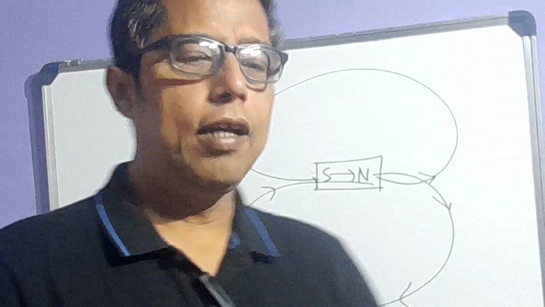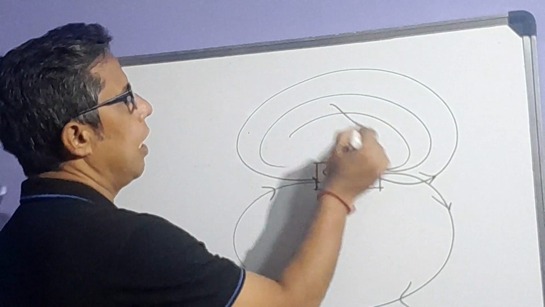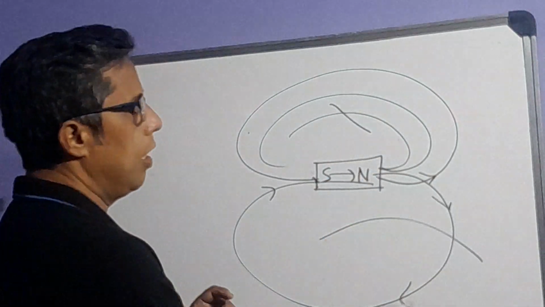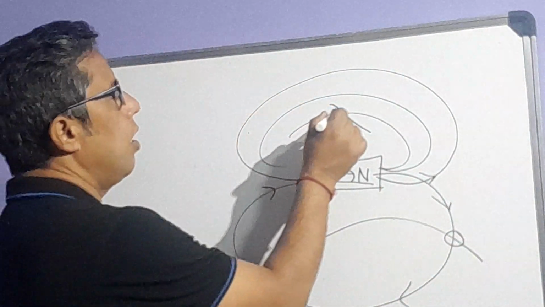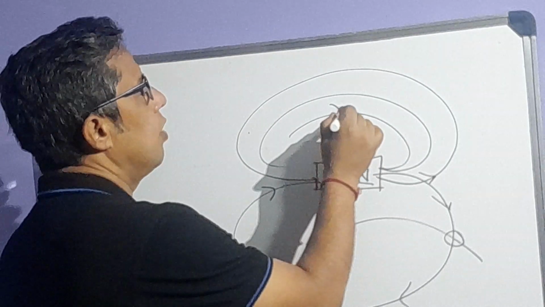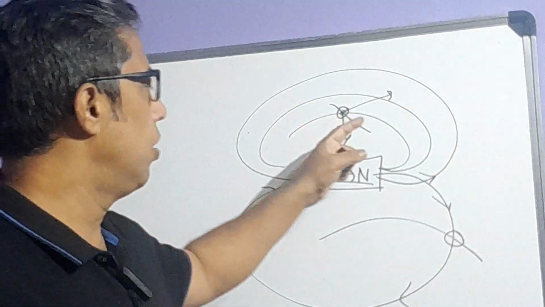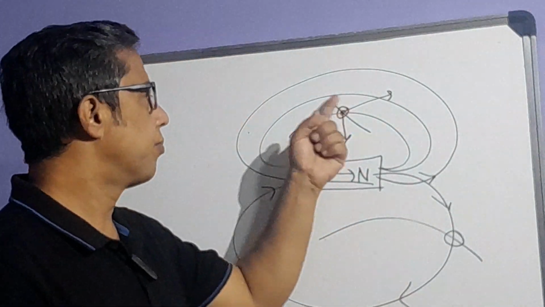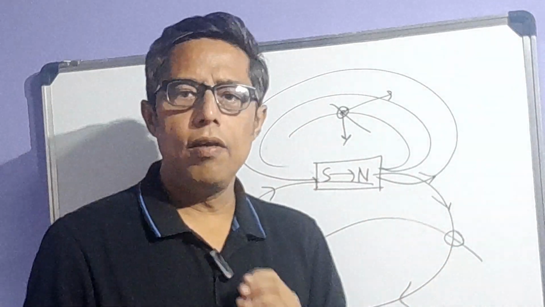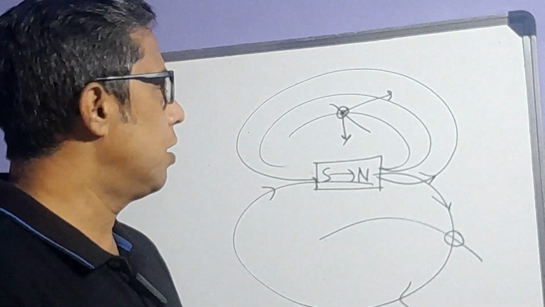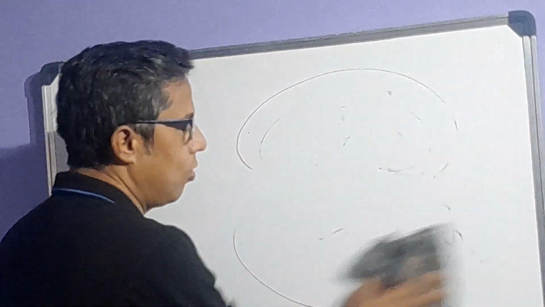So this is the part of the revision. Magnetic field lines will not intersect. There will be nothing like two magnetic field lines intersecting. Why? Because magnetic field lines have a tangent direction. If they intersect at a point, there would be two directions at that point, and a single point does not have two directions. So they are not crossing each other. Magnetic field lines will never cross each other. Also, the field density increases with the strength of the magnet.